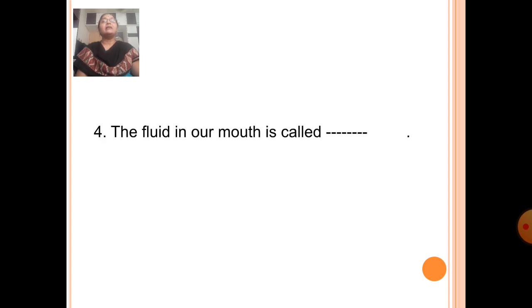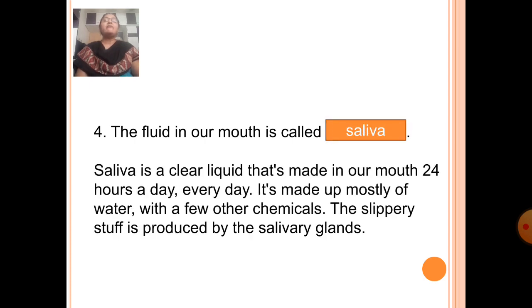Next, fill in the blanks. The fluid in our mouth is called dash. Answer is saliva. Saliva is a clear liquid that's made in our mouth 24 hours a day, every day. It's made up mostly of water with a few other chemicals. The slippery stuff is produced by the salivary glands.